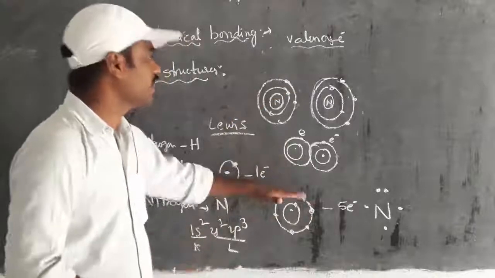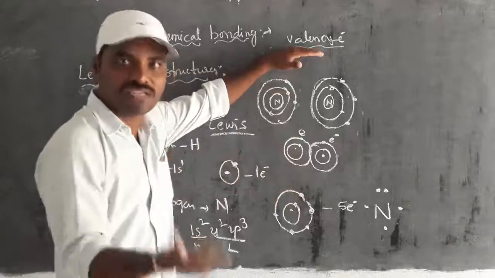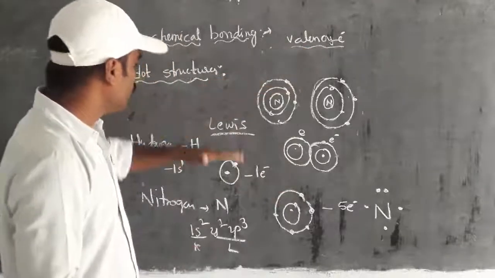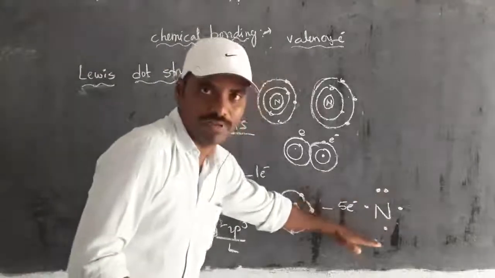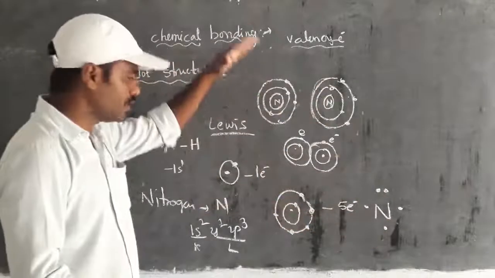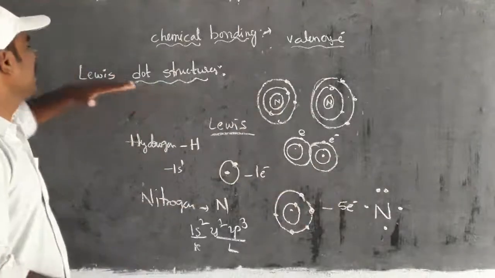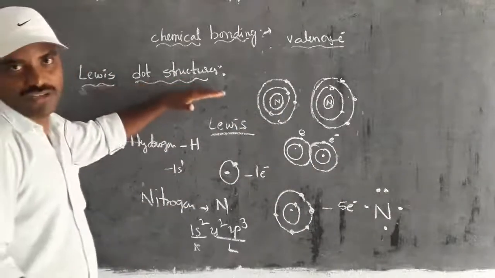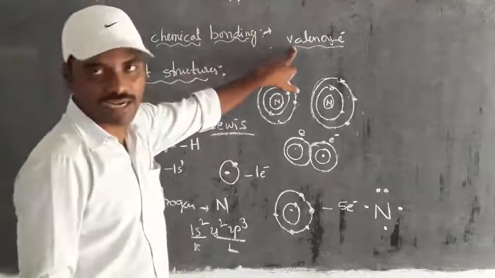For that, this method, right? The introduction of valence electrons or valence shell electrons, and showing only valence electrons with pair and unpaired, this particular process he named the Lewis dot structure. So here the dot structure is about only valence electrons.